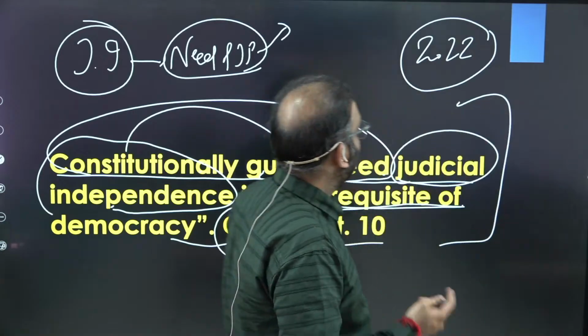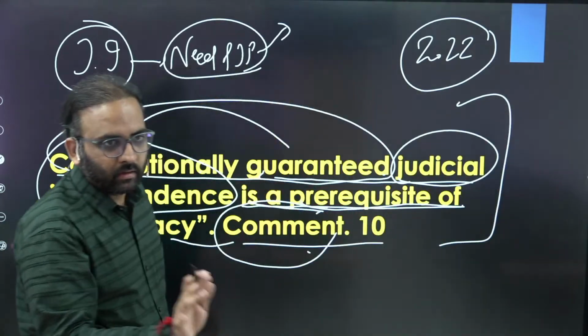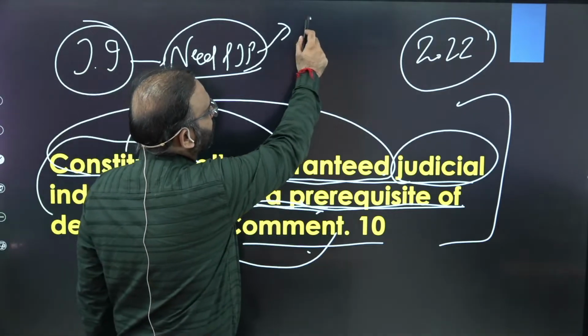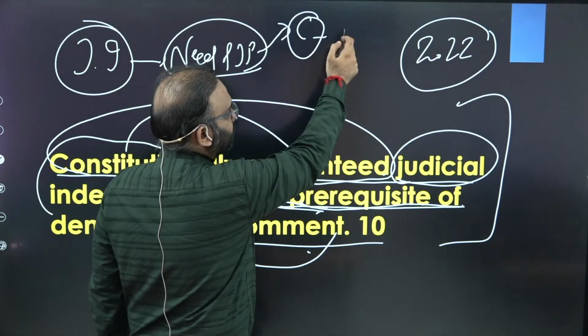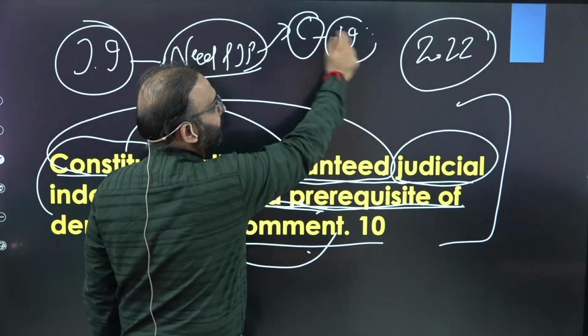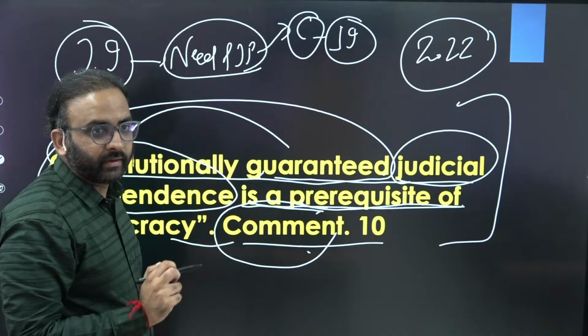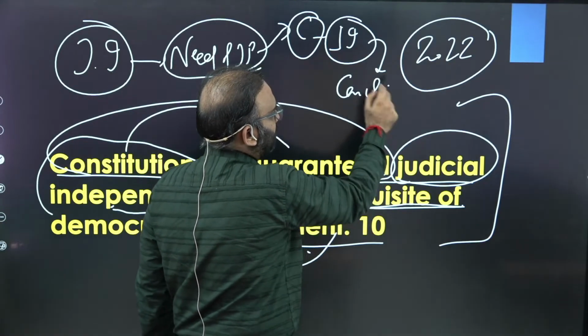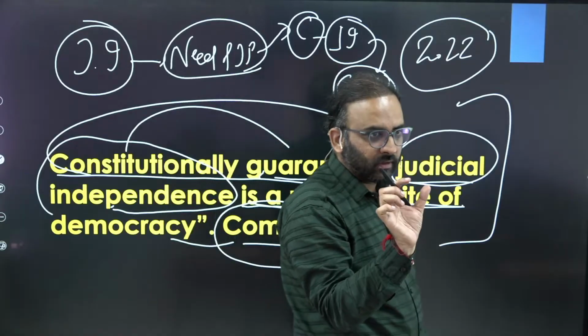Then you will prescribe that the constitution's forefathers were aware that judicial independence is necessary. Then the constitution specifies the provisions for ensuring judicial independence. You get the point? Then in conclusion, you will in brief pinpoint the